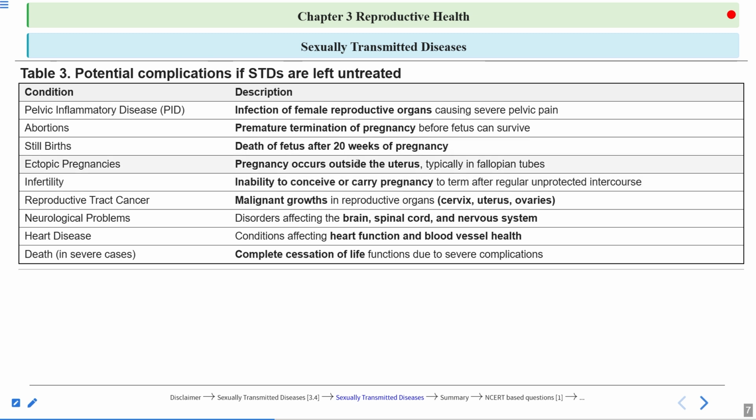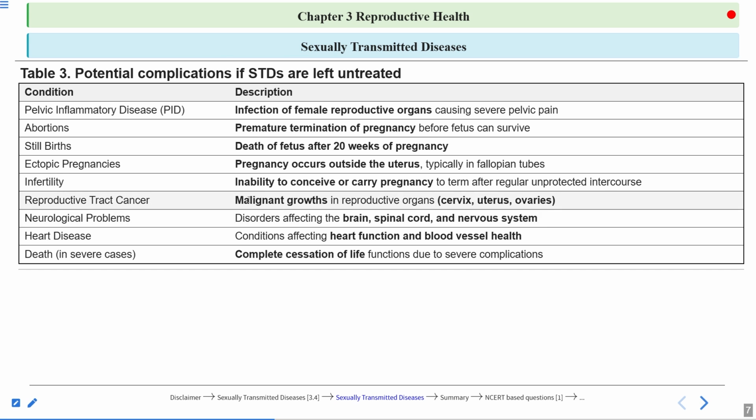Then infertility, obviously. If the STDs are not cured, they can lead to infertility. What do you mean by infertility? Inability to conceive or carry pregnancy to term. To term means, in the case of human females, till 9 months. Pregnancy or the gestation period is for 9 months. So infertility is the inability to conceive or carry pregnancy to term after regular unprotected intercourse. So even after having unprotected intercourse, means without using any contraceptive method, still the couple or the female is not able to conceive.